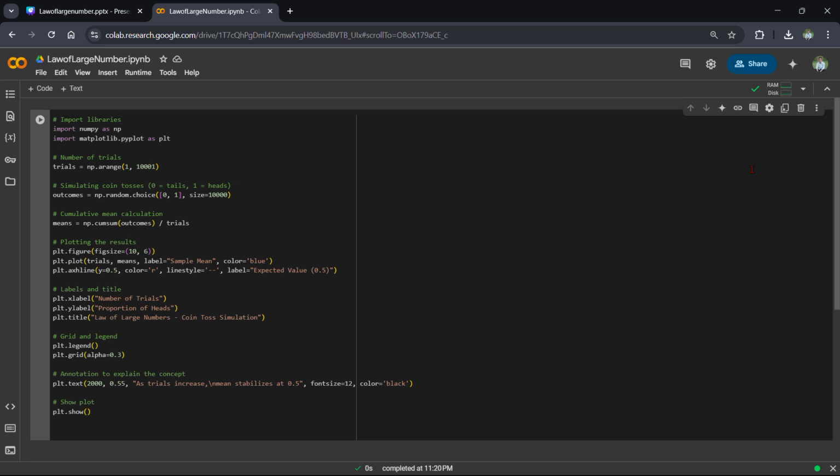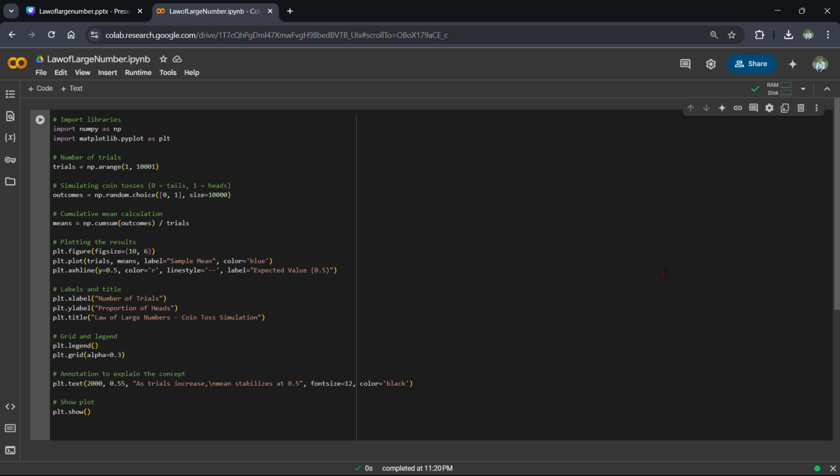We have added a reference line for the expected value, which draws a horizontal dashed red line at y equals 0.5, which also represents the true probability of getting heads. Then we have added labels and a title, where the X label is the number of trials, the Y label is the proportion of heads, and the title is the law of large numbers.